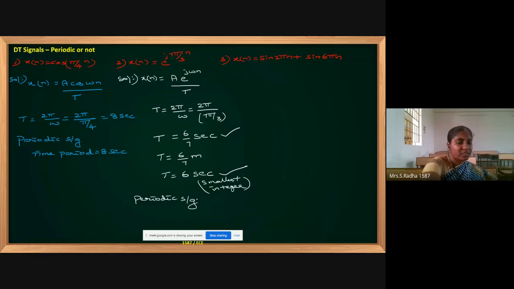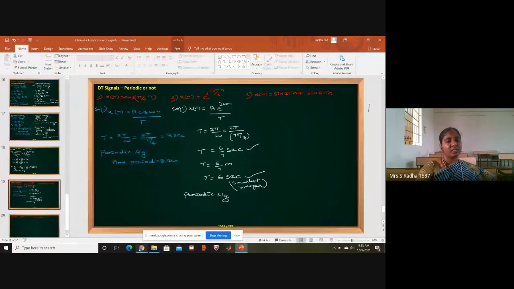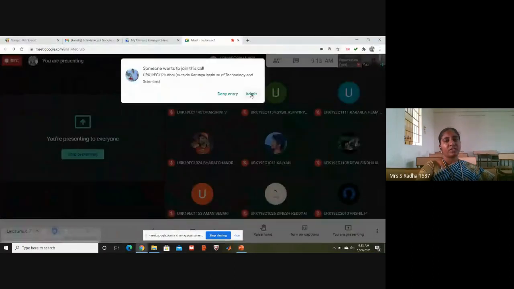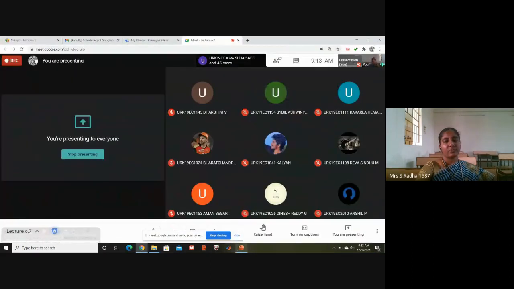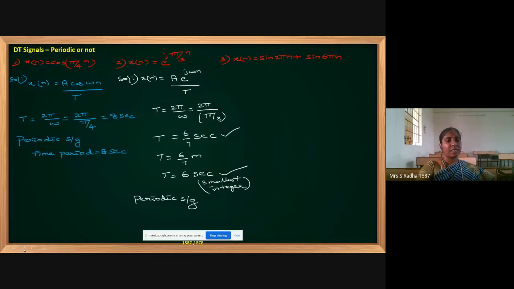Okay, so a fraction is allowed, pi is also allowed, but pi with a fraction cannot come in the time period calculation. Okay, that is about our time period both in continuous time and discrete time. So here in the options, if you have 6 by 7, it is okay. Otherwise, convert it to the smallest integer. So that will be there in the ABCD options. And it is a periodic signal. Only pi with a fraction is not a periodic signal.